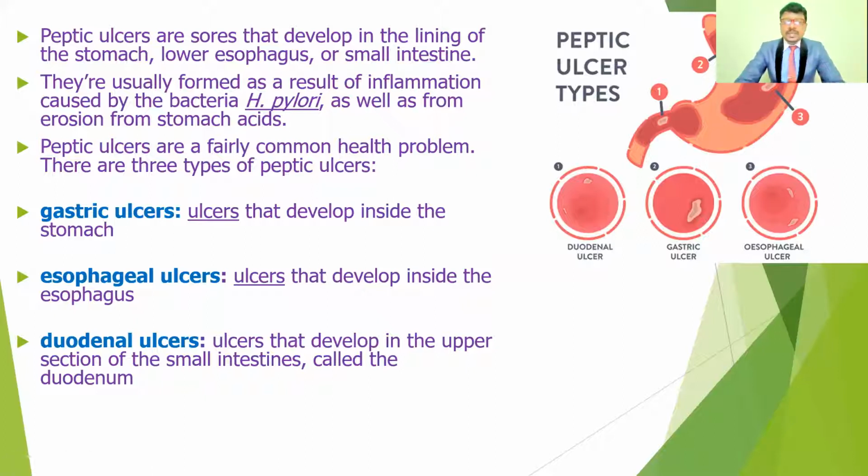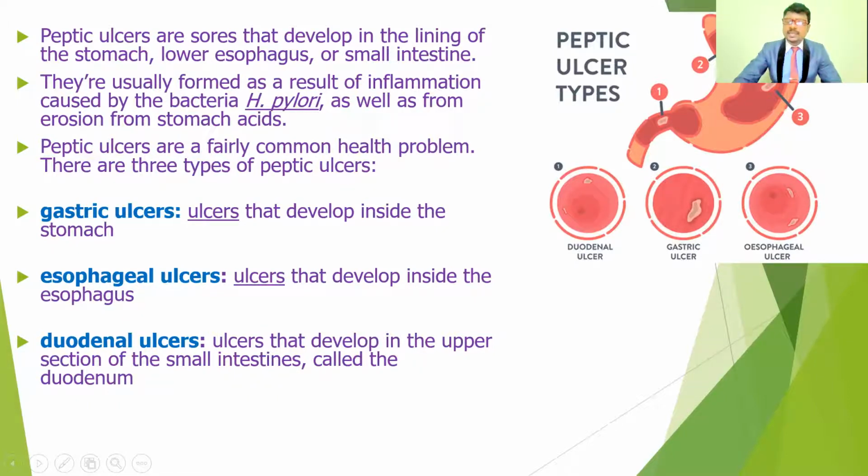These are usually the result of inflammation caused by bacteria, called Helicobacter pylori, normally called H. pylori, as well as erosion from stomach acids. Because of this bacterial infection, it alters the stomach functions and damages the mucosa lining of the stomach. It may increase the inflammation in the stomach and alter the HCl concentration, and it may give rise to ulcers in the stomach.